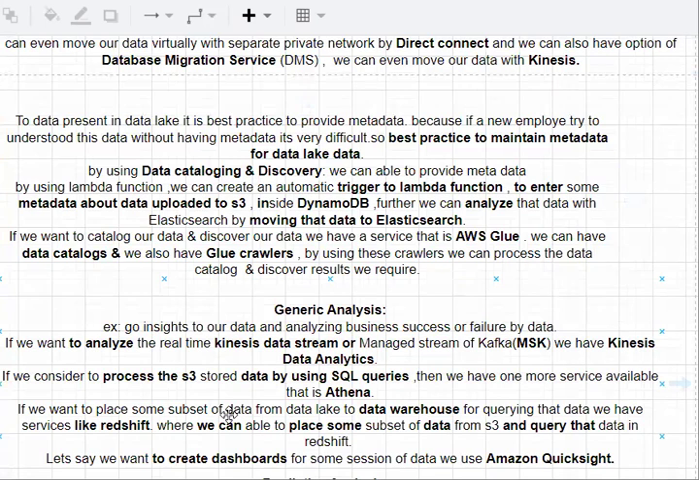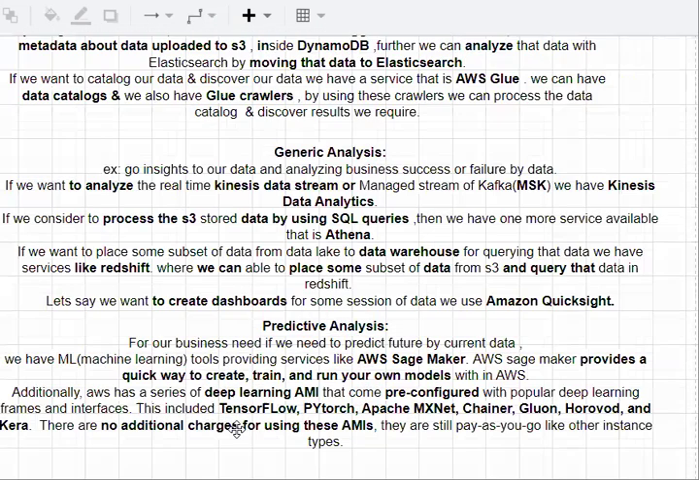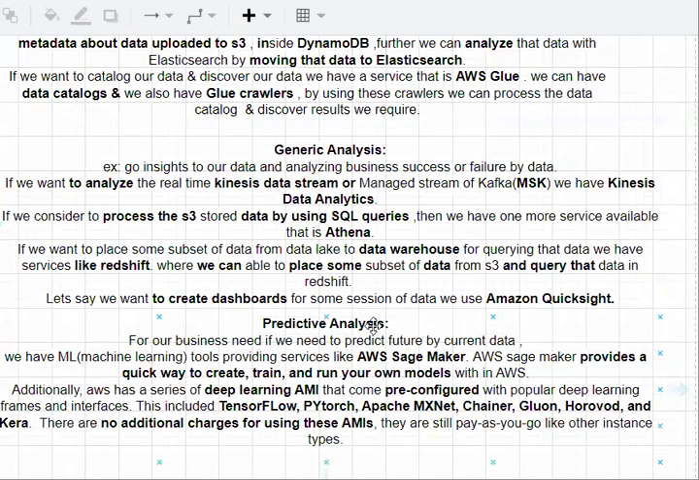If we want to create dashboards to analyze in a more efficient way, we use dashboards, right? If you want to create dashboards for some set of data, then we use Amazon QuickSight. Amazon QuickSight is one more AWS service which we can use for creating dashboards and analyzing them. So at last we have predictive analysis.